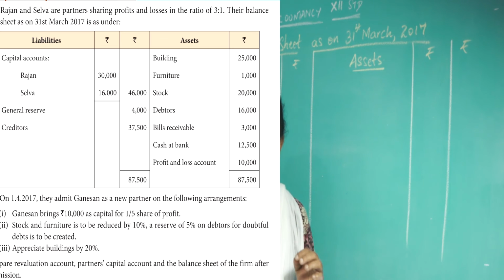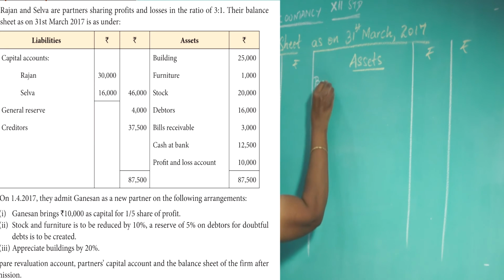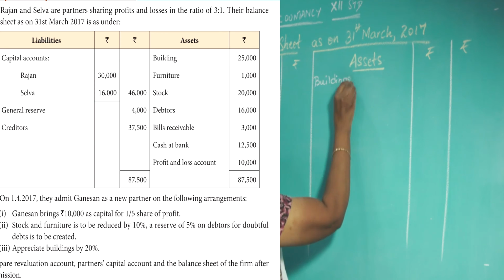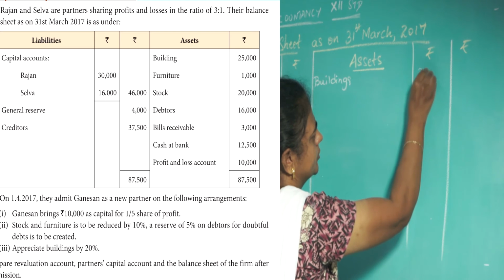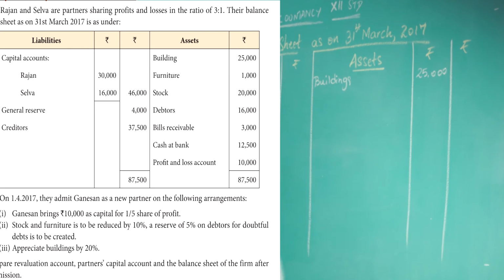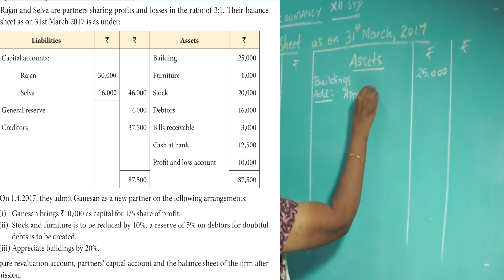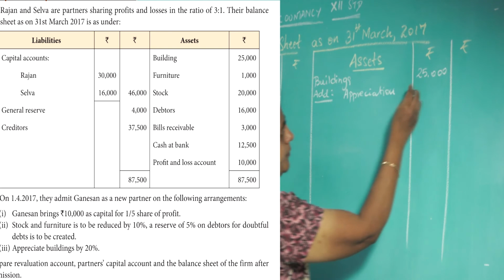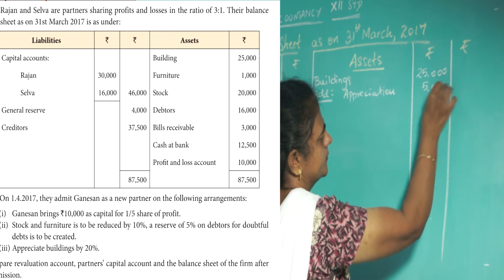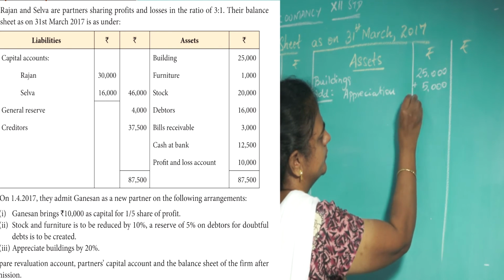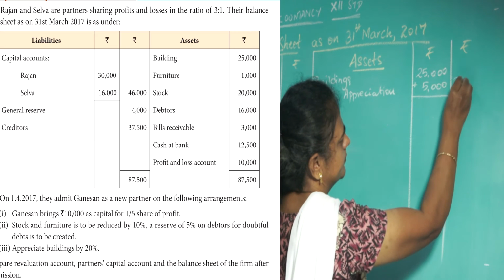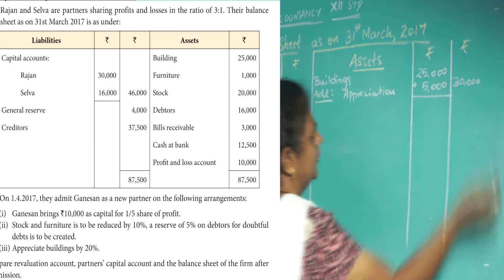Buildings old value is 25,000 and it has also appreciated. That also we have to show here. So first write buildings. Old value is 25,000. 20% it has increased. So add appreciation 5,000 rupees. Add that, 30,000 asset value.